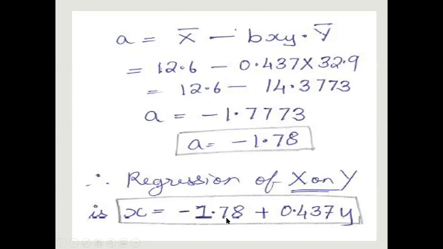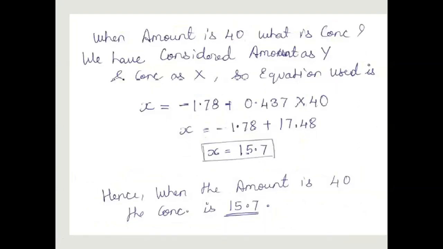Okay. If we use this equation to find the concentration when the amount is 40, here you have been given the amount, which means your y is given and you are predicting the concentration. So you just input the value of y here and your x is found. You can see the amount is 40, then the concentration is 15.7.